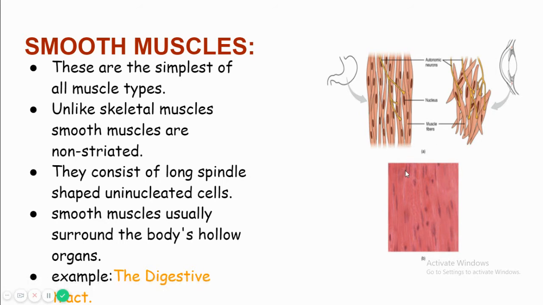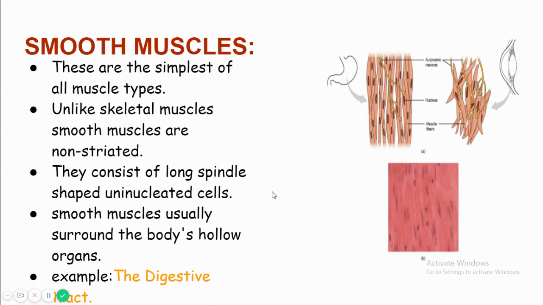They are involuntary. Smooth muscles are involuntary muscles, not under the control of our will. Once I take food into my mouth, the whole journey of the food up to the anus is involuntary, not under my control.